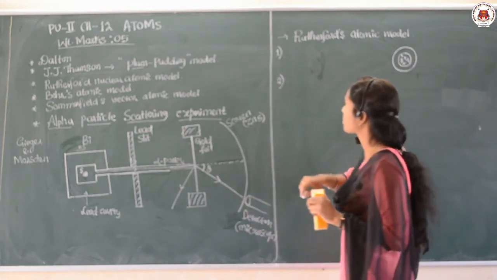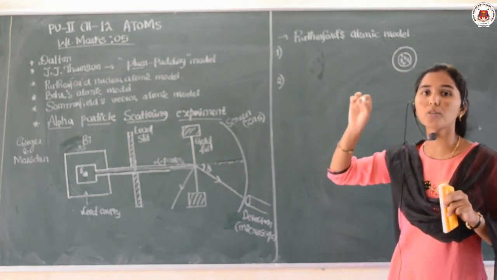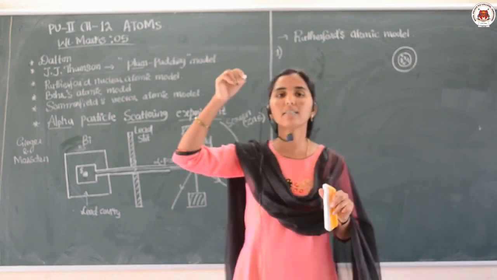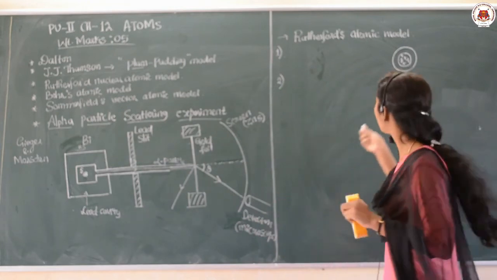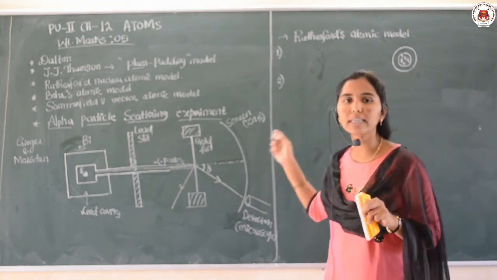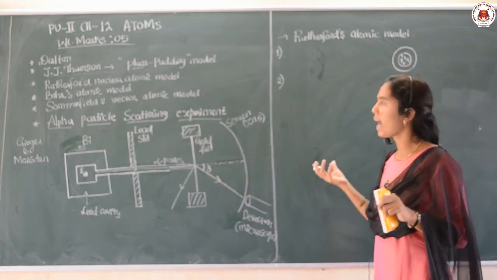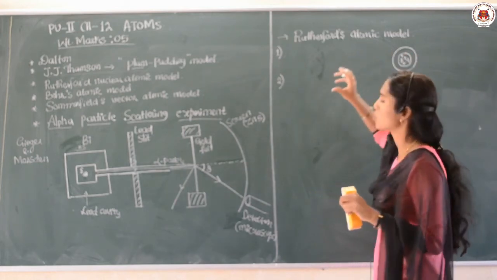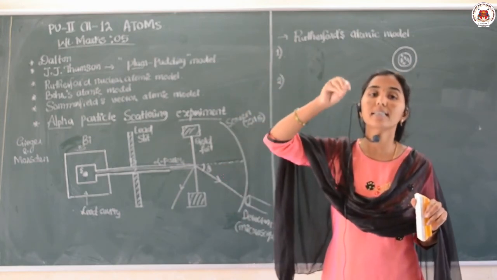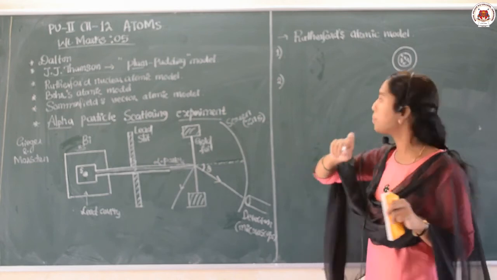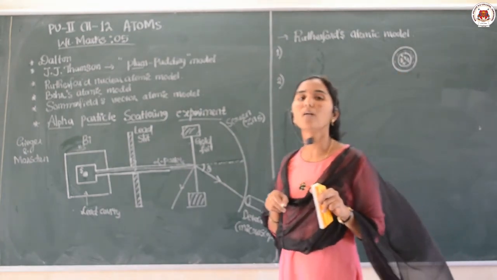The second point: most of the mass of the atom is situated at its center only, because the protons have heavy mass compared to the electron. Remember, most of the space in the atom is empty.